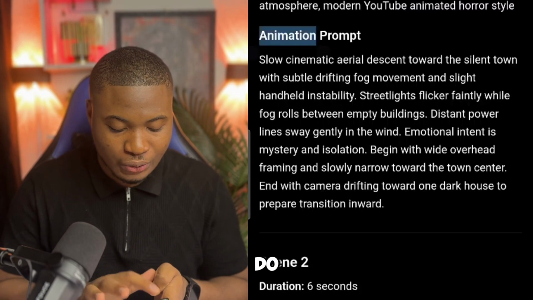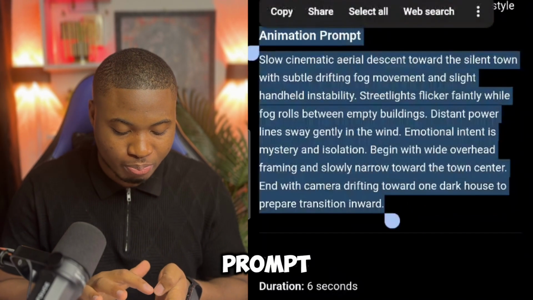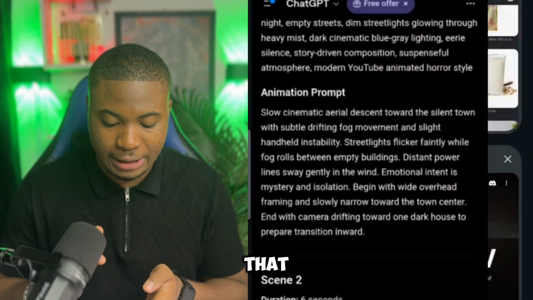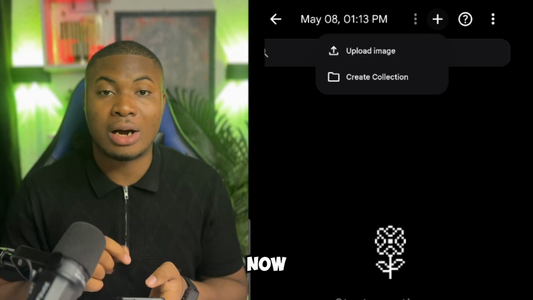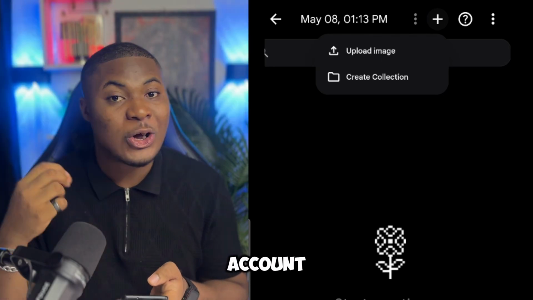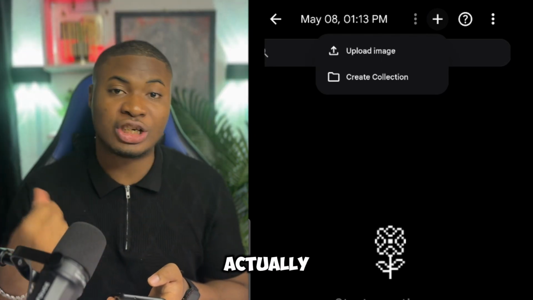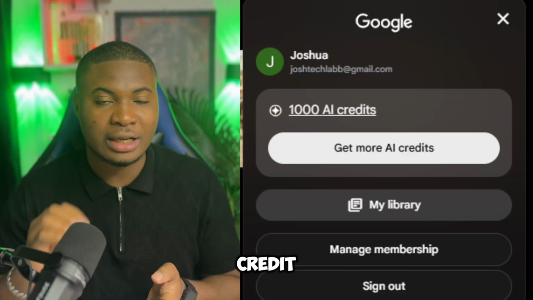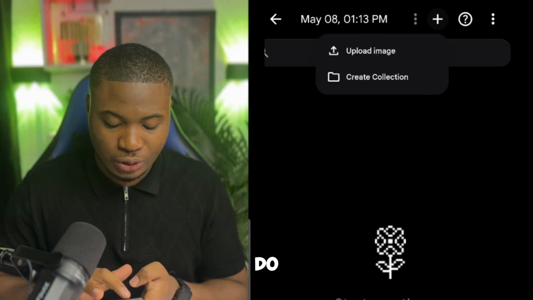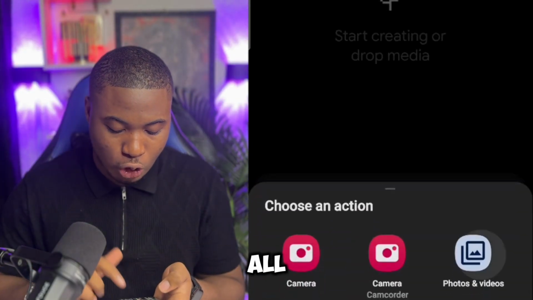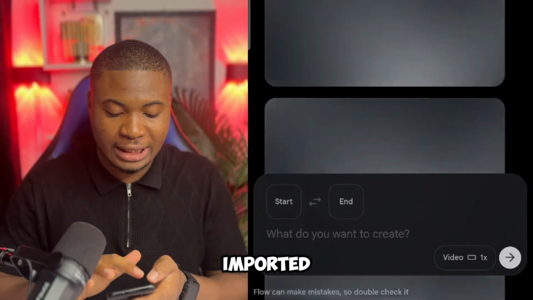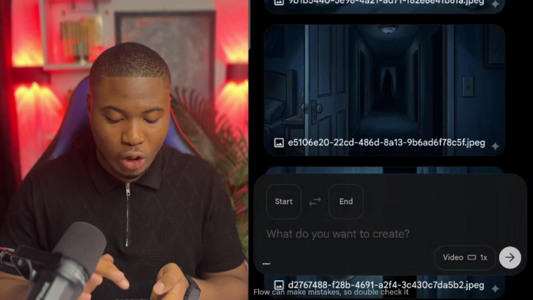So what you are going to do is to copy your motion prompt and then go over to Google Flow to be able to generate that. Right here in Google Flow, I'm actually using my free account. If you have watched my past video, you are going to learn how to get 1000 credits for your Google Flow. What you are going to do now is to import all the images you have generated. When you have imported that, this is the way it will look like.